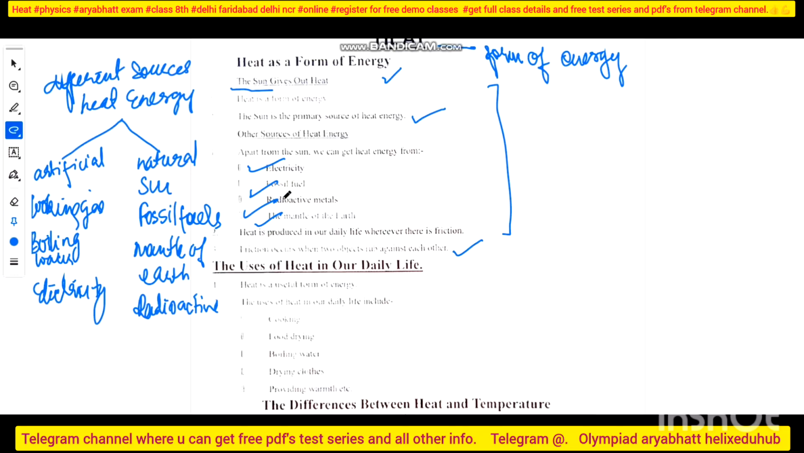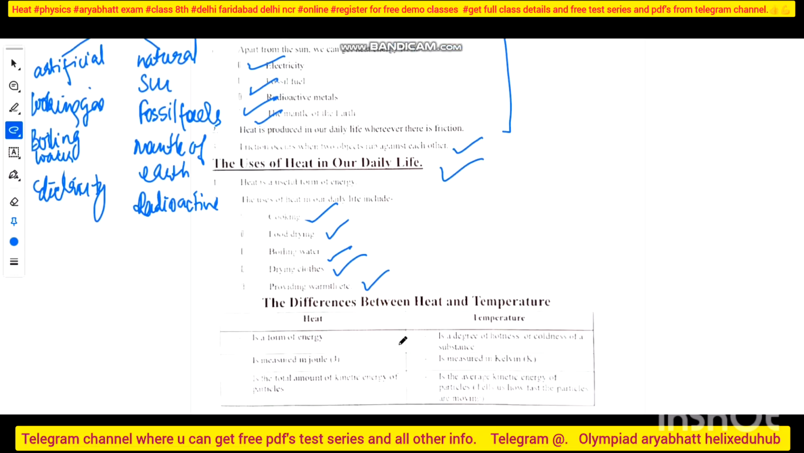Next, the uses of heat in our daily life. Where can I use this heat? I can use heat in cooking, boiling water, drying food, drying clothes, or providing warmth. Even nowadays it is winter, right? So heat is necessary to provide warmth to our body temperature, otherwise it would be hazardous to us.